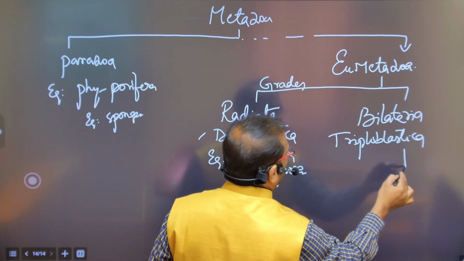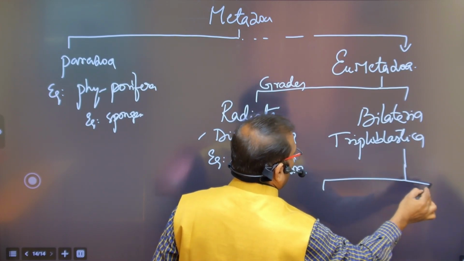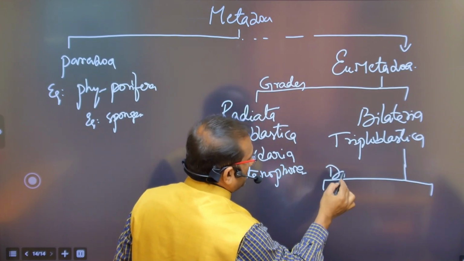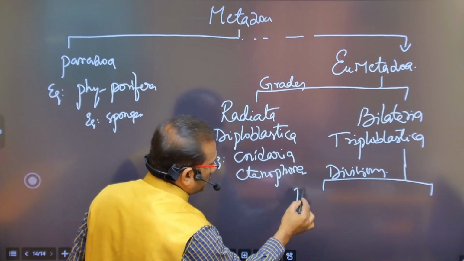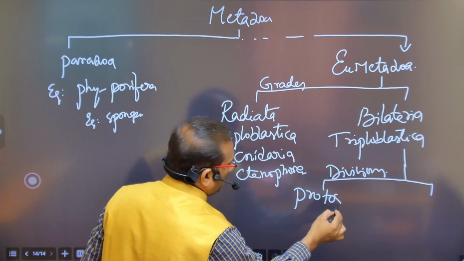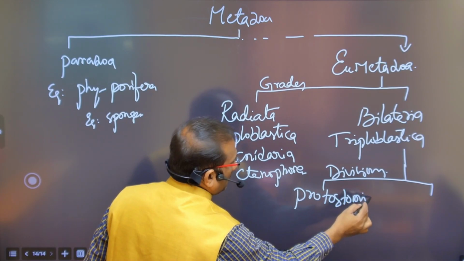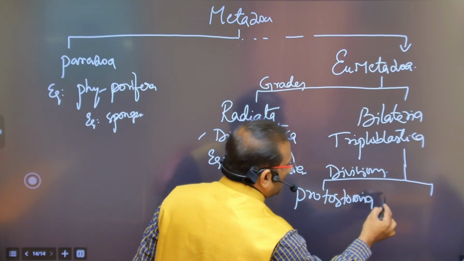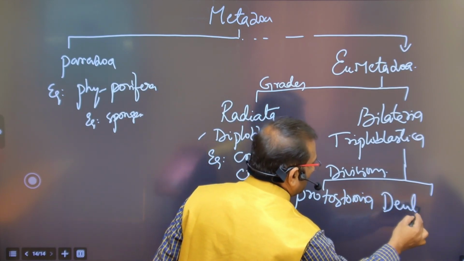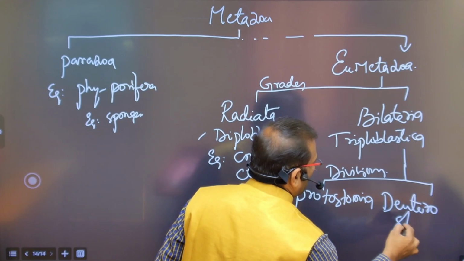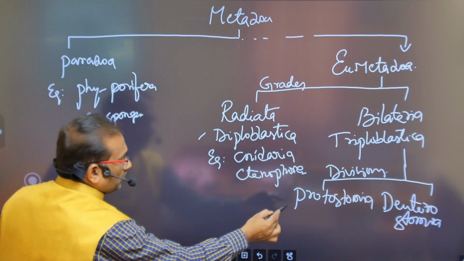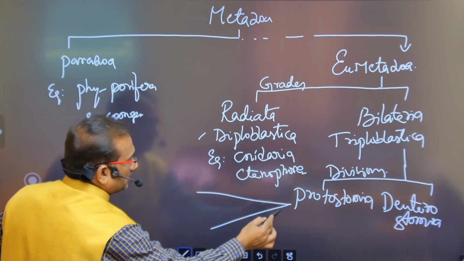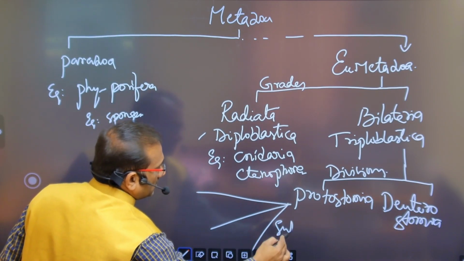It has two divisions: protostomia, and the second one is deuterostomia. Protostomia has three subdivisions.